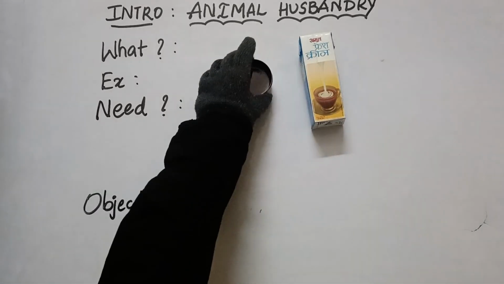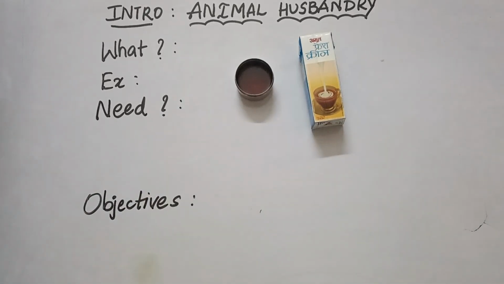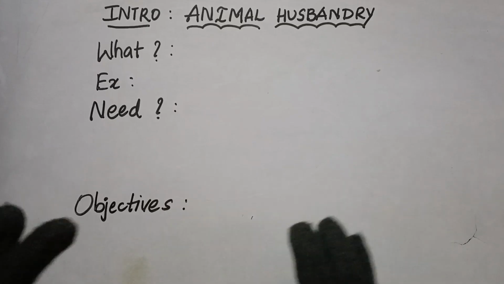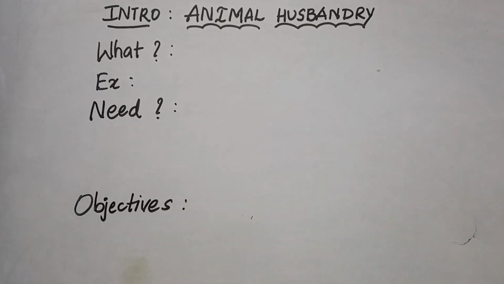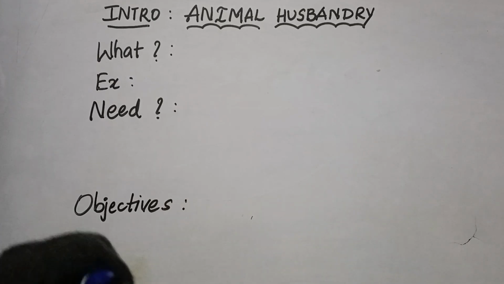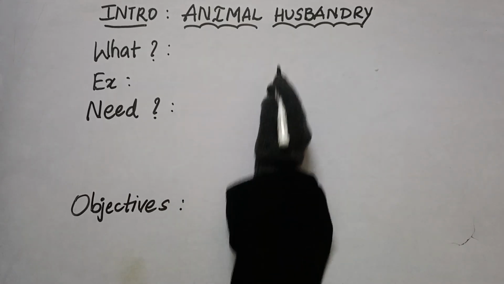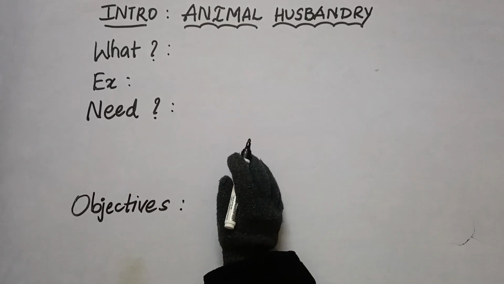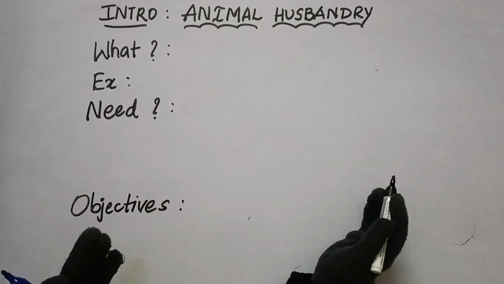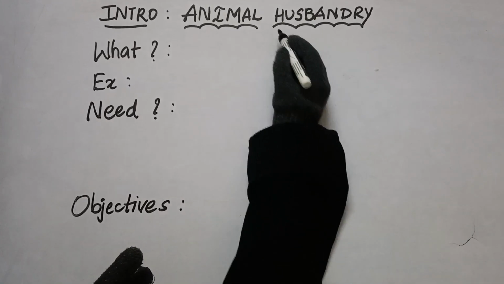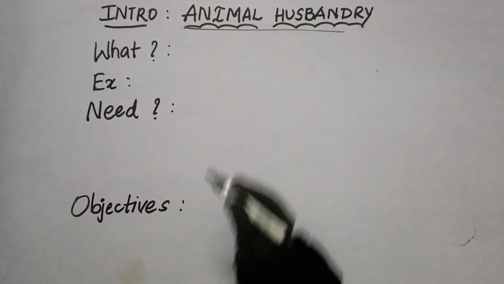Milk products, honey, eggs, meat. Where do we get all these products from? What do you think, students? If we only keep animals, can we expect that they're going to produce everything for us? Can we expect that? No. Why? Because animals need proper care. They need complete management. That care, that management is known as animal husbandry.